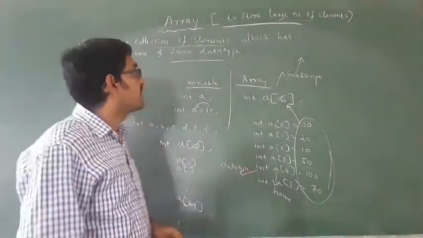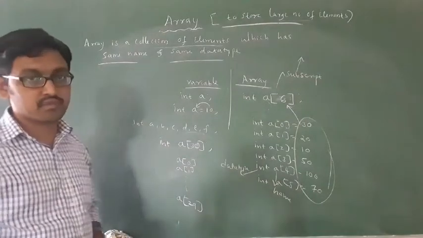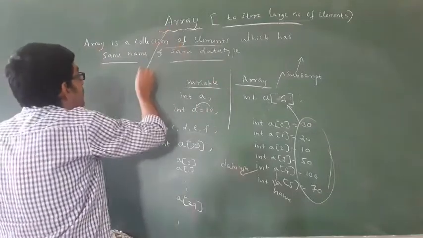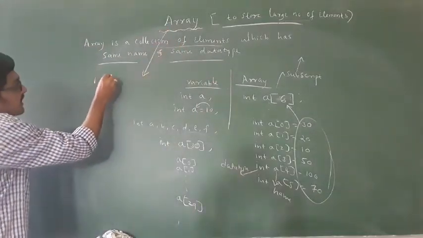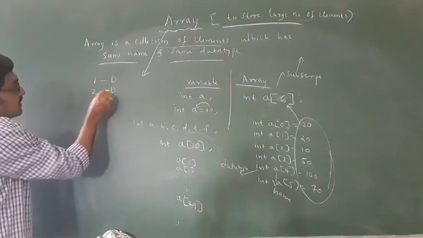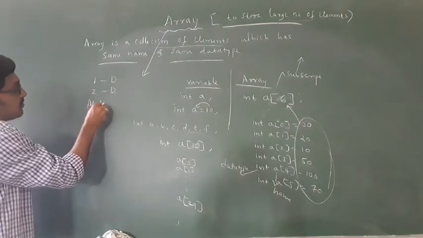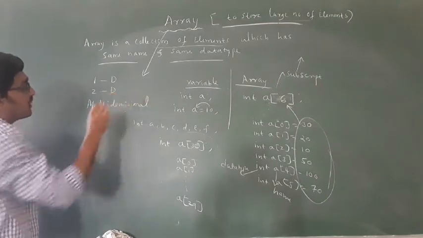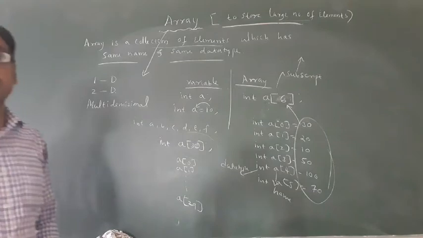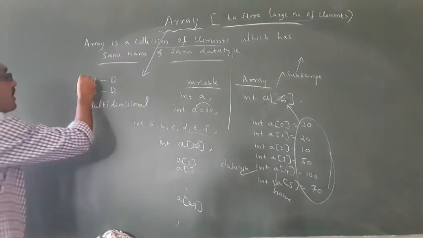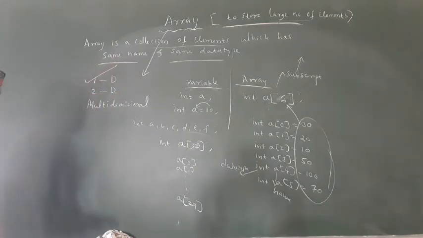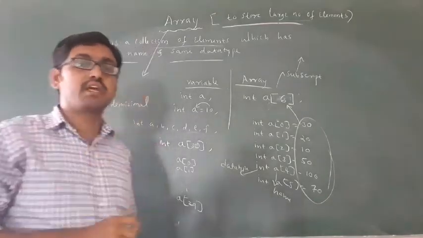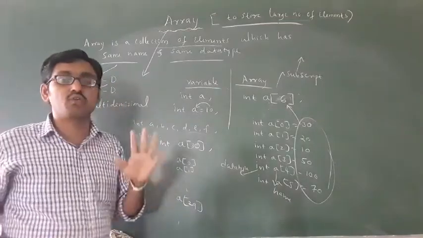Okay, in arrays there are different types. There are 3 types of arrays. First is the 1D array, 2D array, then multi-dimensional array. For your second year syllabus you have only the 1D array and then the 2D array. What is a one dimensional array? What is a two dimensional array? That you have to study.